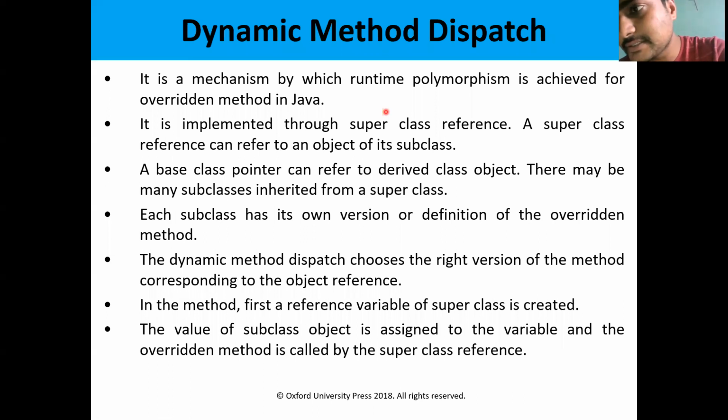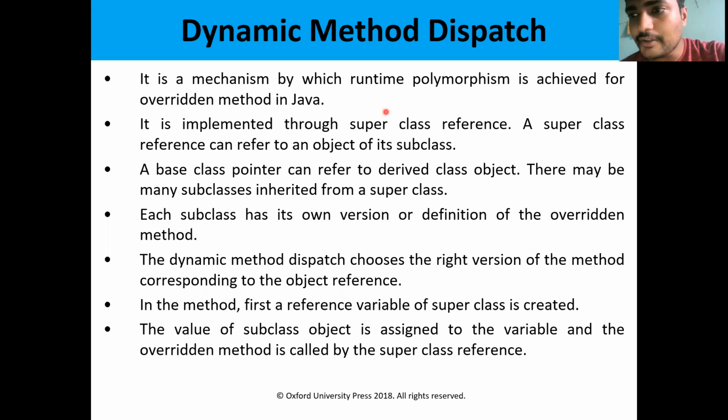There is another type of inheritance called multiple inheritance. Multiple inheritance means multiple superclasses. That is not possible in Java. In Java, we have only one superclass. We don't have multiple superclasses, so we cannot implement multiple inheritance. Even though Java doesn't support it, there is a concept called interfaces. By using interfaces, we can implement the multiple inheritance concept to some extent. So this is all about the types of inheritance.